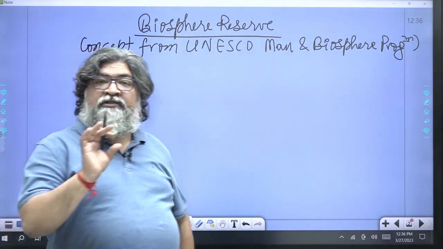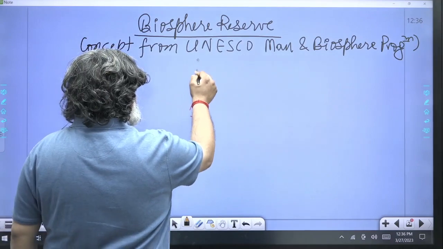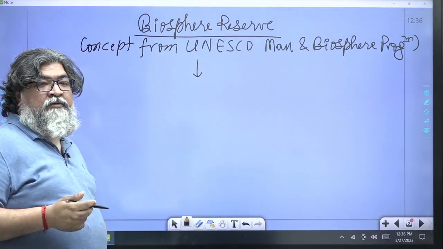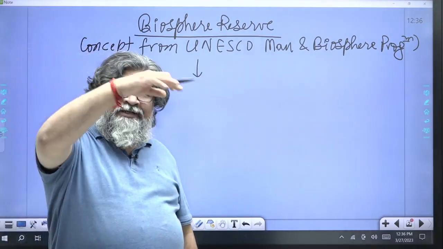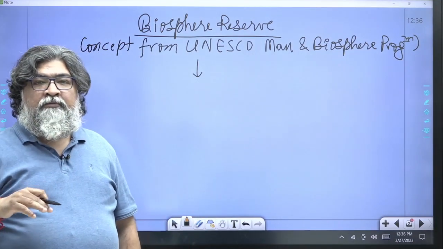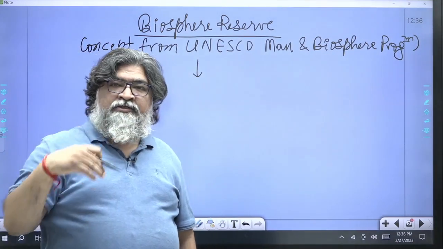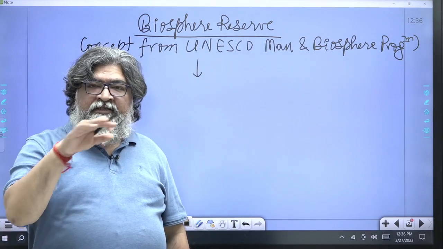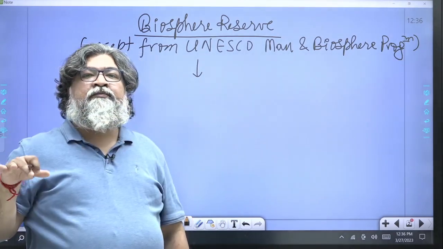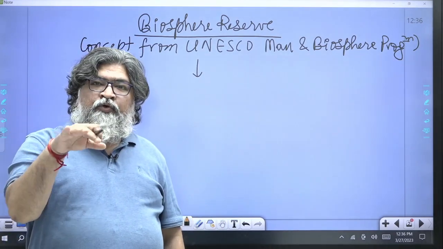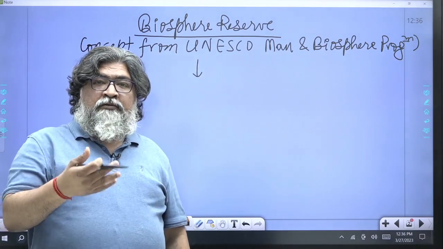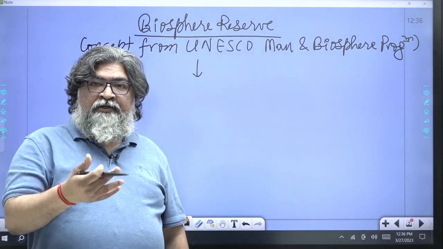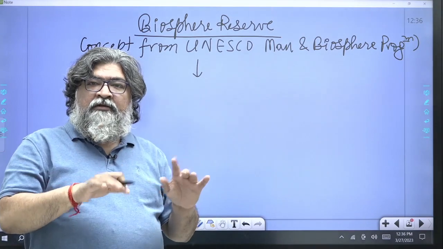Now what is the main objective here? See, when we say Biosphere Reserve, actually we are talking about entire ecosystem. Maybe that landscape, that forest, grassland, maybe a desert area, the entire landscape along with flora and fauna and human beings, cultural values, all get protected under the Biosphere Reserve.